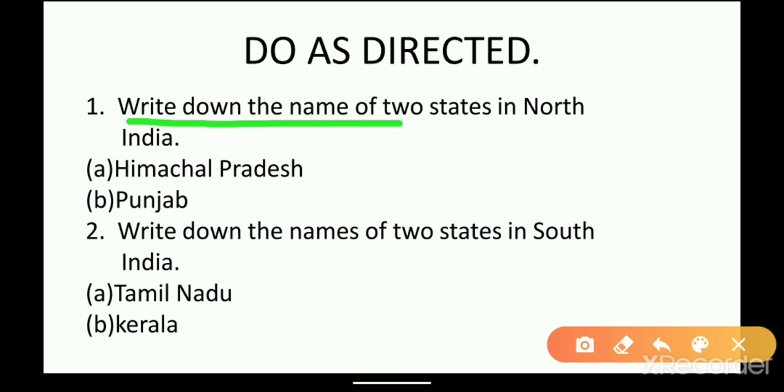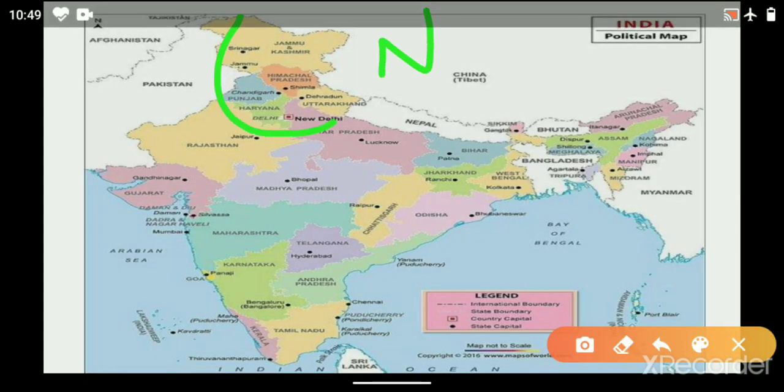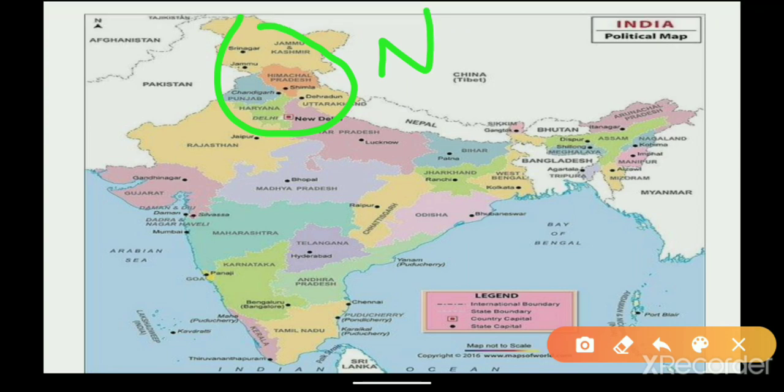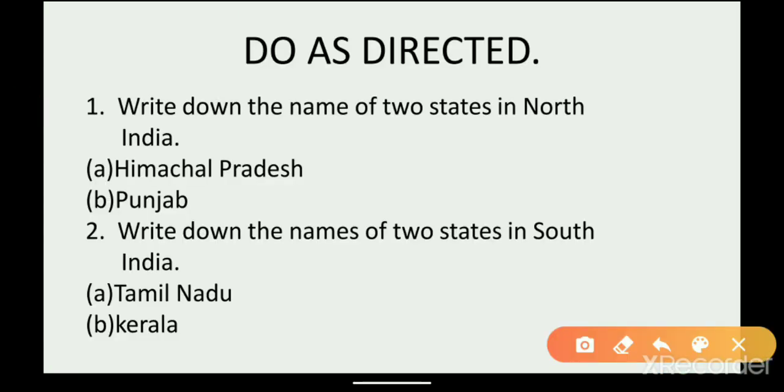Write down the names of two states in North India. You have seen the map and directions: north, south, west, east. In this question, you have to write two states in North India. So where is north? Towards the top. Here we can see many states. From these states you can write any two states which are located towards north. Here we have written Himachal Pradesh and Punjab. You can write any two states towards north.